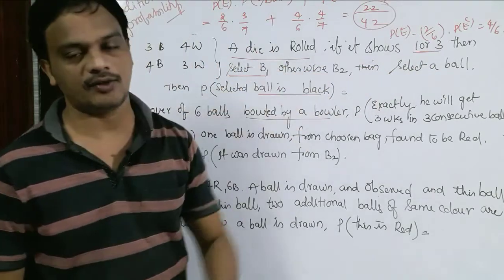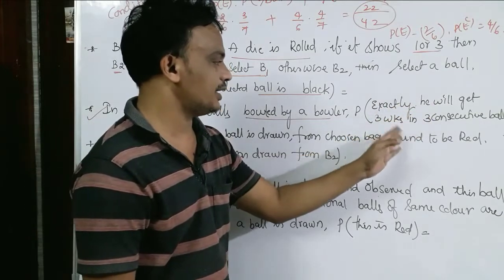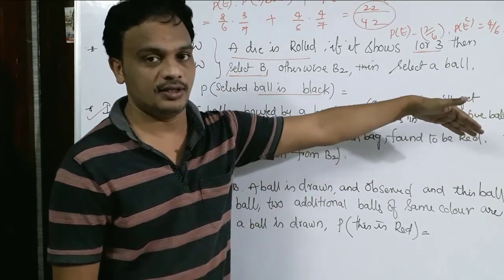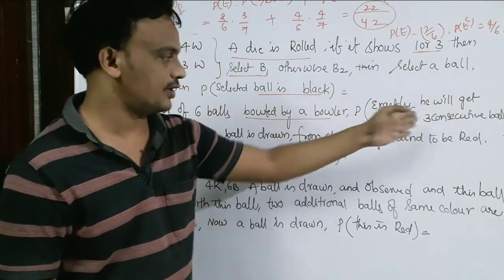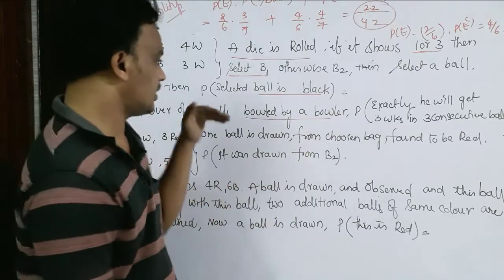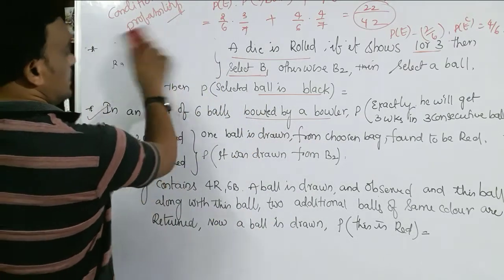In cricket language, it is called a hat trick. Exactly, he will get 3 wickets in 3 consecutive balls. Continuously you get 3 wickets in consecutive balls, of course it is called a hat trick. What are the chances of that? Here I am going to write it clearly. Yes, let us see.